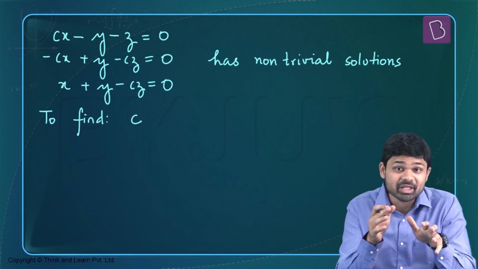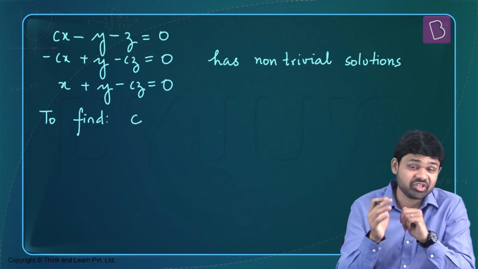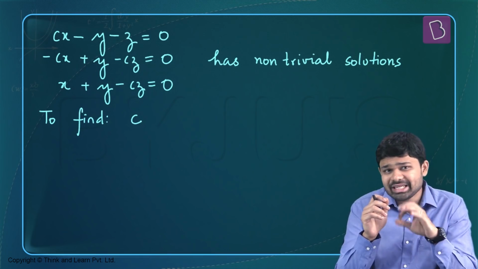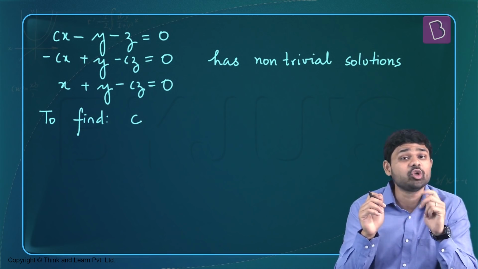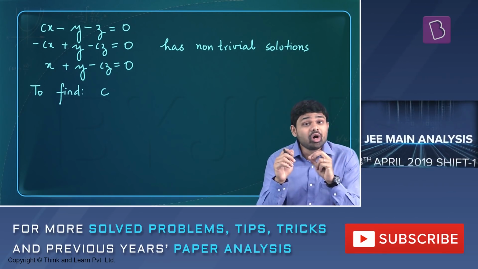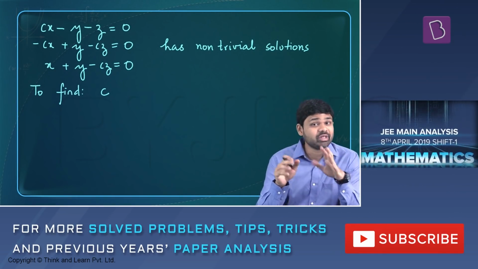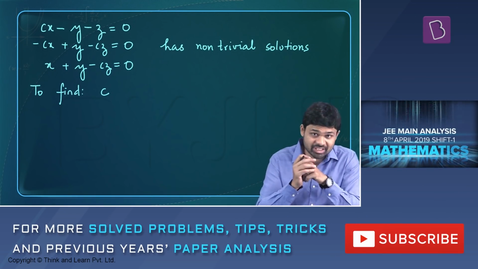This is a very simple question. We've been given three equations. These are the three equations. And it has been told that these three equations have non-trivial solutions. So we have to find out the value of C for which this system of equations has non-trivial solutions.